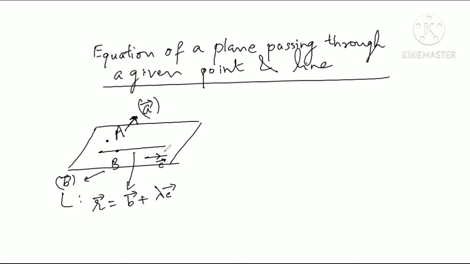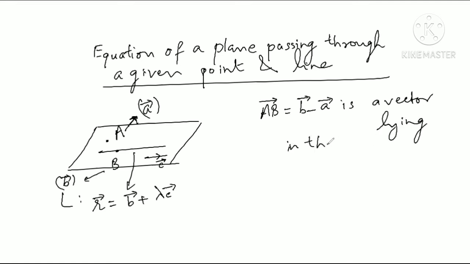Okay, so C vector is parallel to this line, and this line is lying in the plane. Therefore, we can say that C vector is lying in this plane, and both points A and B are lying on the plane. So AB vector, B vector minus A vector, is a vector lying in this plane. So we have two vectors lying in this plane, AB vector and C vector.